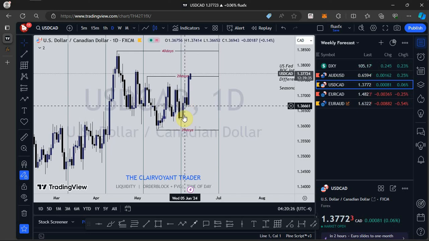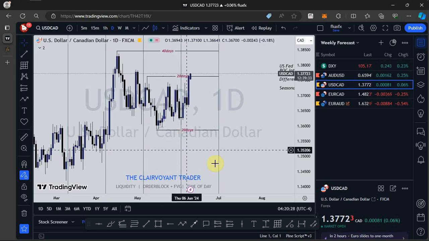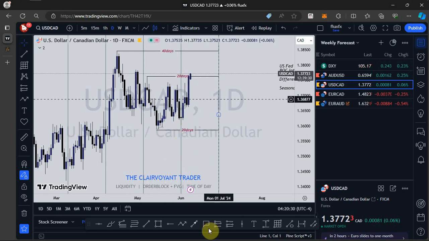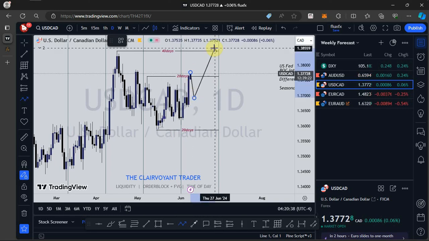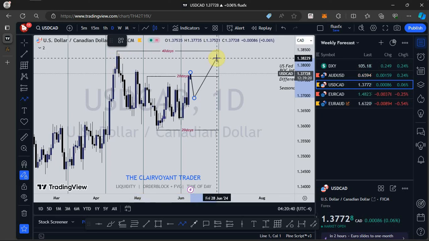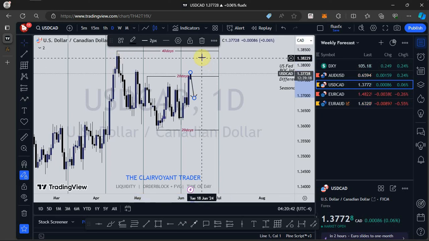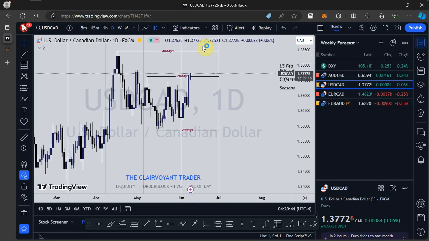It failed to take out the previous 20-day low, but we've taken out the previous 20-day high. So as it stands now, I'm expecting to see price push to the downside into the zone right here. Then you see a push to the upside, taking out the previous 40-day high. So that is my expectation so far as USD CAD is concerned. Let's look at what is happening on Euro CAD.